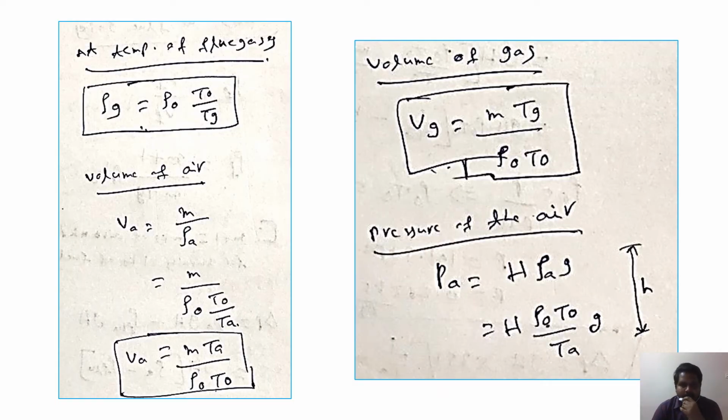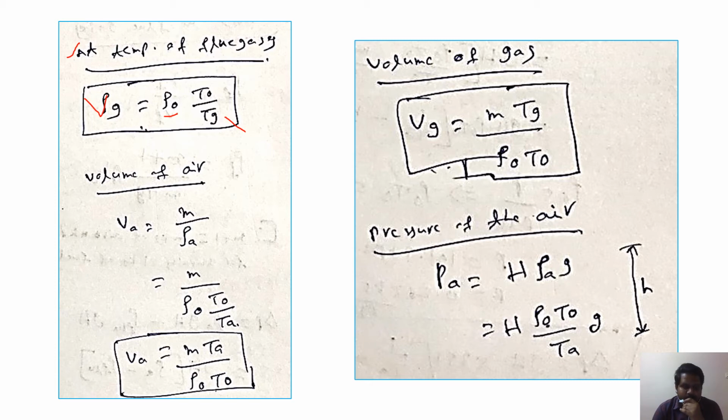Now let us see the temperature of flue gases. After combustion there will be flue gases. At the temperature of flue gases, density of flue gases rho G equals rho naught into T naught by Tg. This was already derived in the previous slide. From this equation we can find the density of the flue gases.